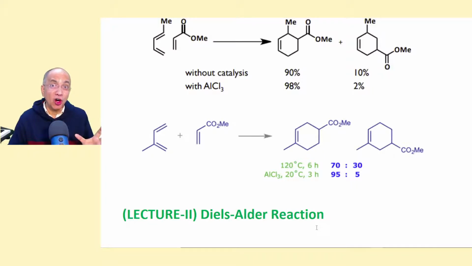And we also saw how regioselectivity, stereoselectivity is preserved and is very important in DAR.